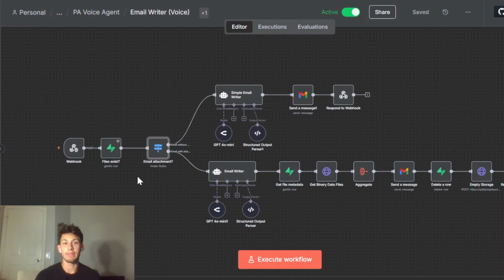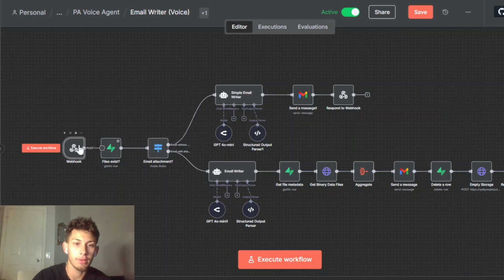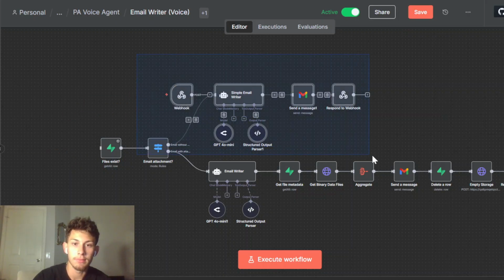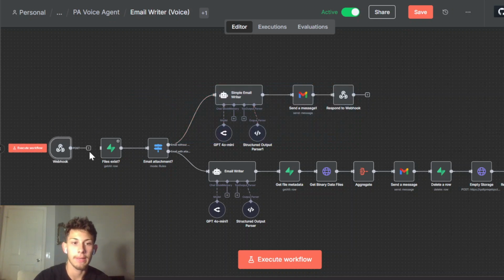To set some context again, my client wanted the ability to send out emails with attachments, so not just a simple send an email. Beforehand, my workflow looked like this part right here, where we just have webhook, our email writer, send the email, respond back to the webhook. It looked exactly like that.